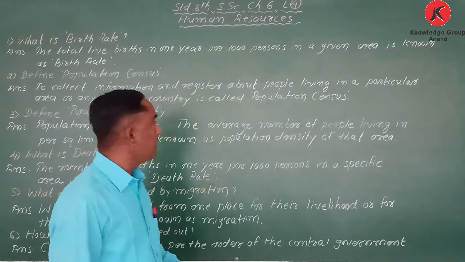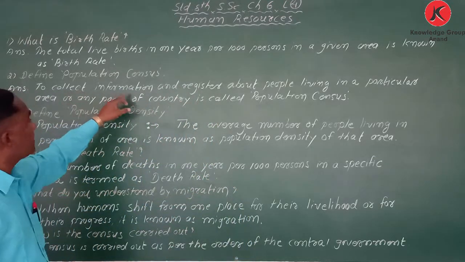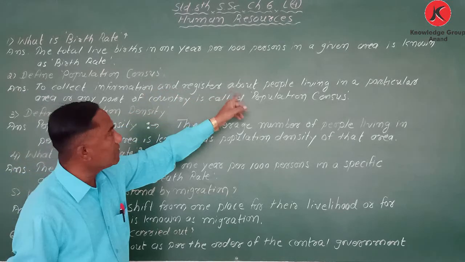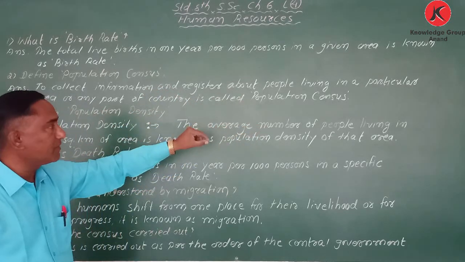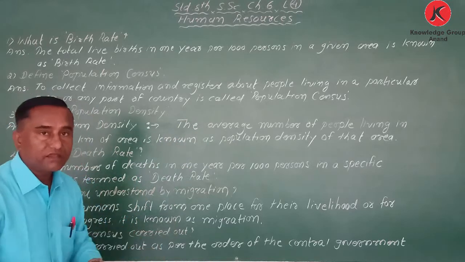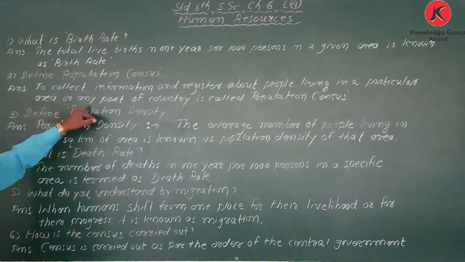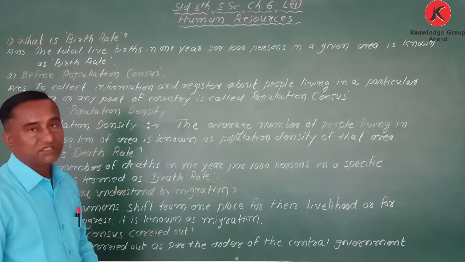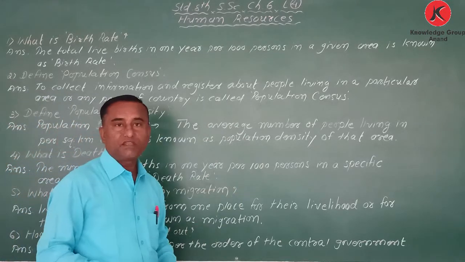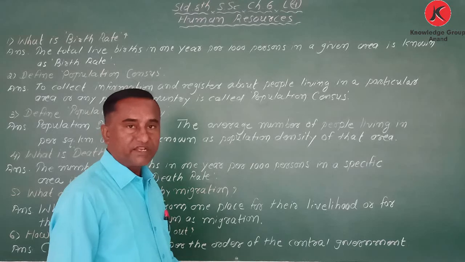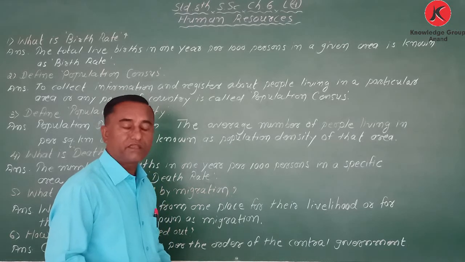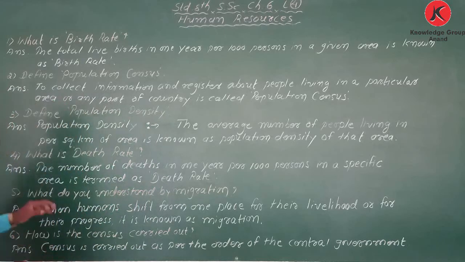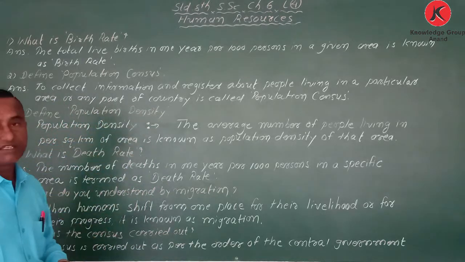Once again I repeat, first we have to collect information and register about people living in a particular area or any part of the country, and that is called population census. And my dear students, in India, after every 10 years we have a census. Now, define population density.